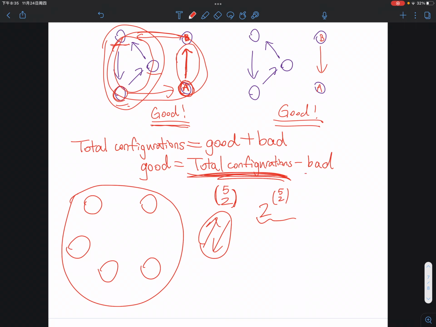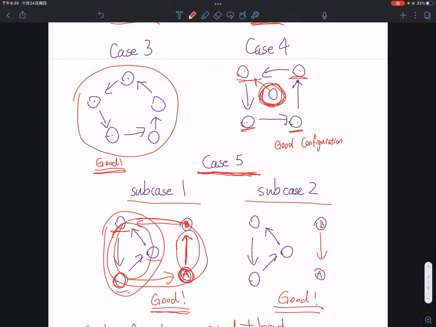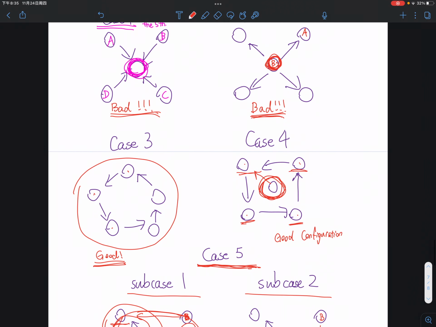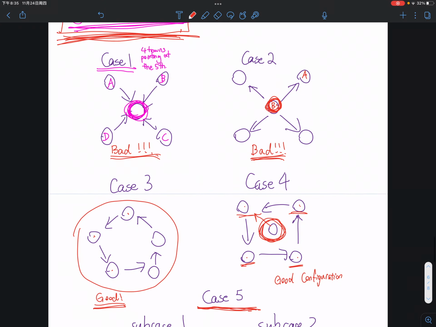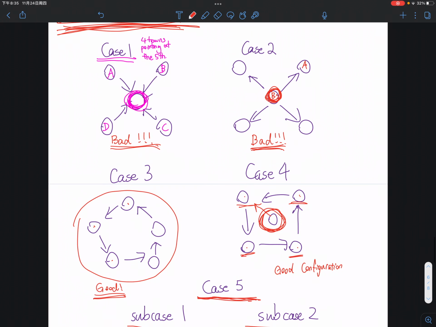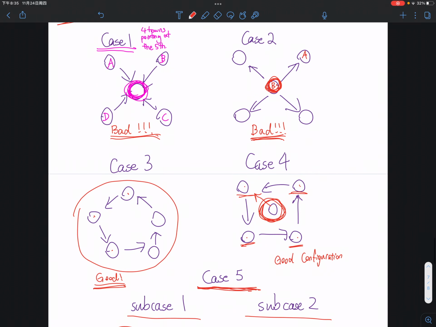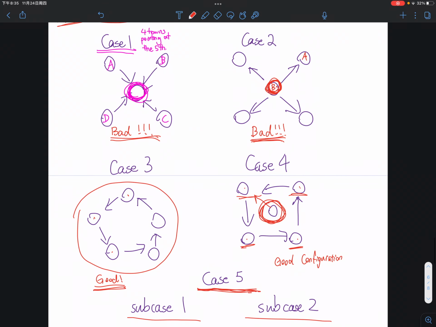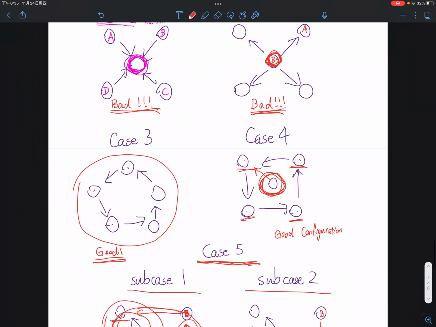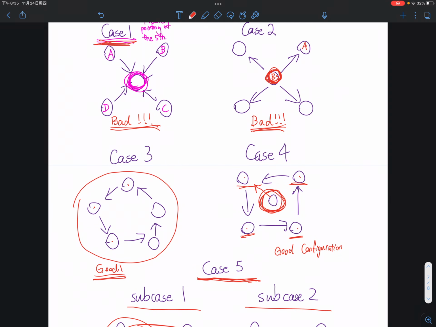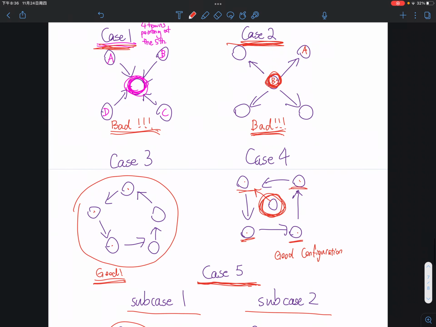Now let's count the number of bad configurations. So what do we know about the number of bad configurations from our analysis of the cases? Case number 1, case number 2, yeah, so only case number 1 and case number 2 are bad configurations, correct?